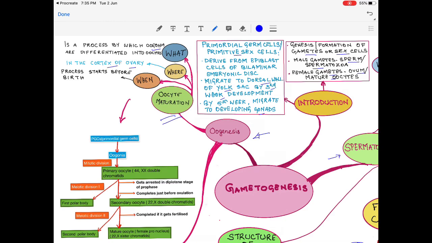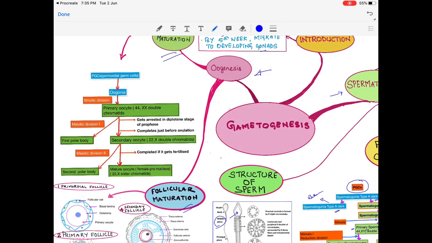It starts before birth and continues till menopause. Now the flow chart we will see for the oocyte maturation. As in spermatogenesis, it is derived from primordial germ cells. The oogonia will undergo mitotic division, and it forms primary oocyte that will have 46 chromosomes, 44 autosomes and 2 X chromosomes with double chromatids.